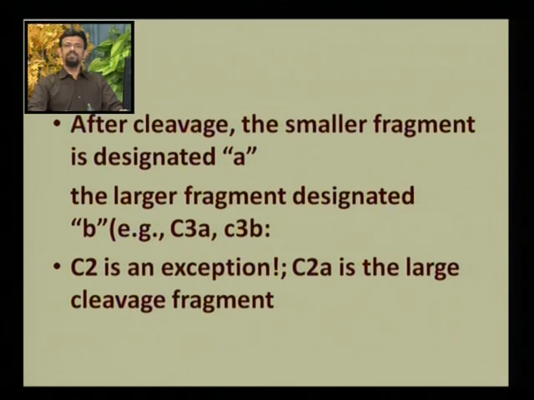the cutting bringing two fragments, one large fragment, one small fragment. So after this cleavage, the smaller fragment is designated as A and the larger fragment is designated as B. For example, C3 is a component of the complement and it is broken down into C3A and C3B. Similarly, C4 can be broken down into C4A and C4B. But here C2 is an exception: whereas A is usually the smaller component, C2A is the larger component. That is only in C2, that is, C2A is a large cleavage fragment.